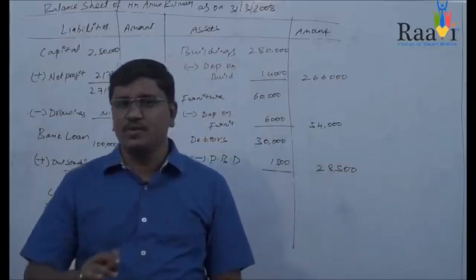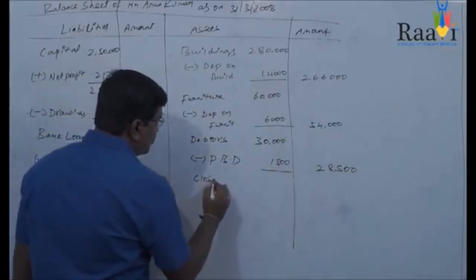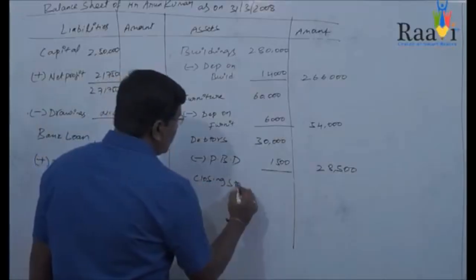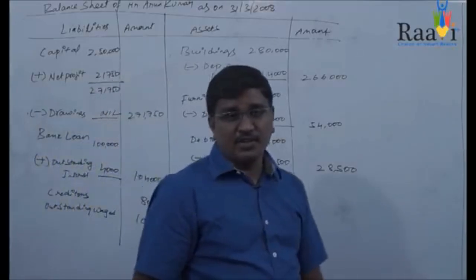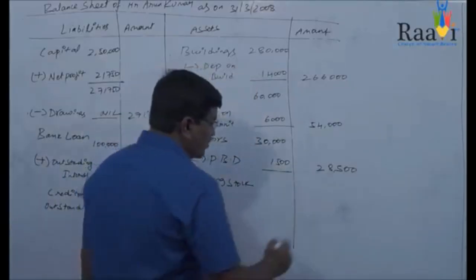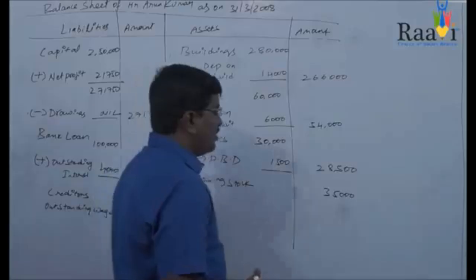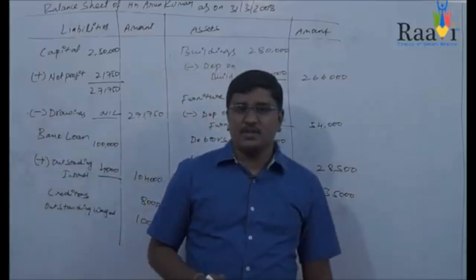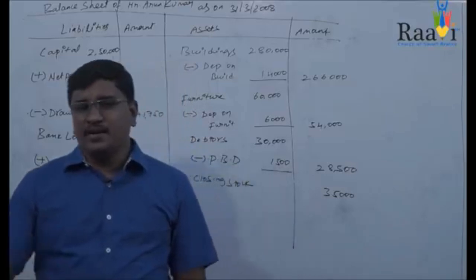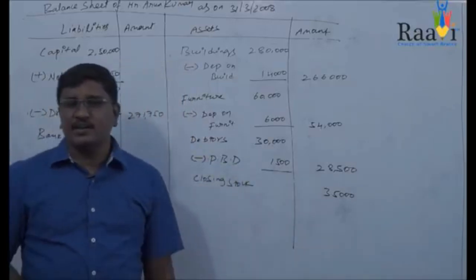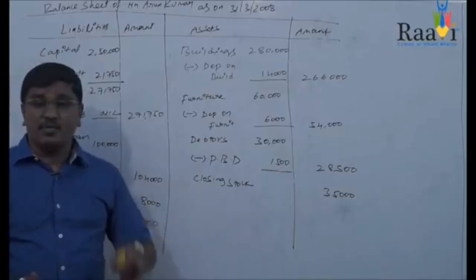The other item in the asset side of your balance sheet is closing stock, and we already discussed that you will find the closing stock in the adjustments. The value of closing stock is 35,000. Another item which comes in the asset side of your balance sheet is prepaid advertisement expenses. You already calculated this prepaid advertisement expenses in the profit and loss account.